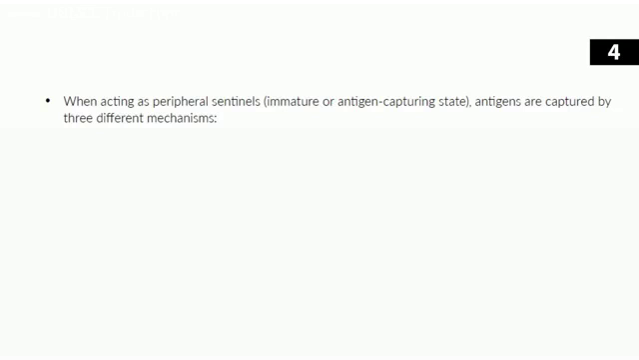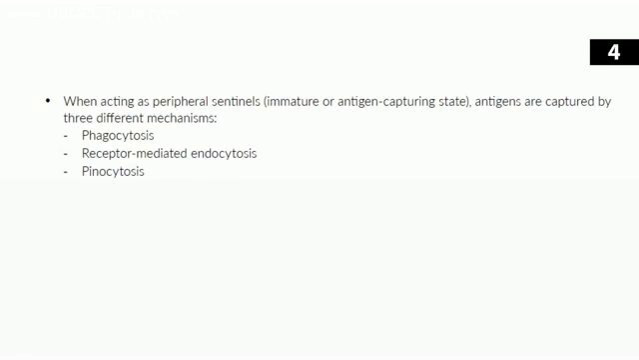I found some antigen. Now, out in the periphery, dendritic cells serve as peripheral sentinels. A sentinel is like a guard or a watchman or a sentry. Now, this is sometimes called the immature state or the sentinel state. And in that sentinel state, that antigen capturing state, they can capture antigens by 3 different mechanisms. By phagocytosis, by receptor-mediated endocytosis, where the dendritic cell's surface receptors can recognize an antigen and then endocytose that antigen using clathrin-coated pits.